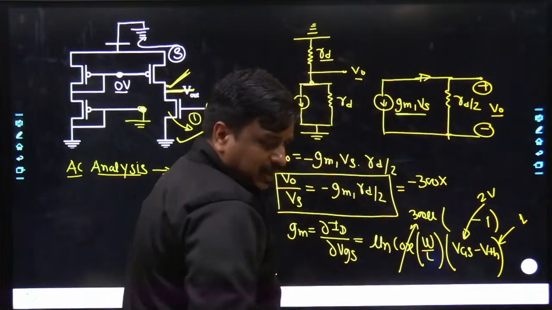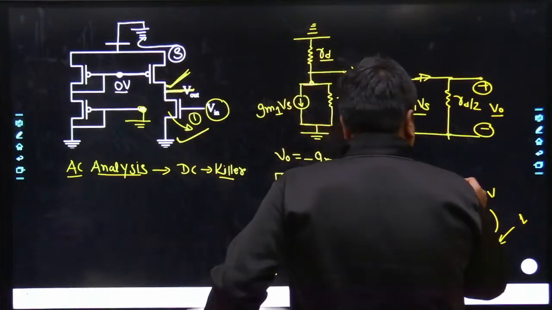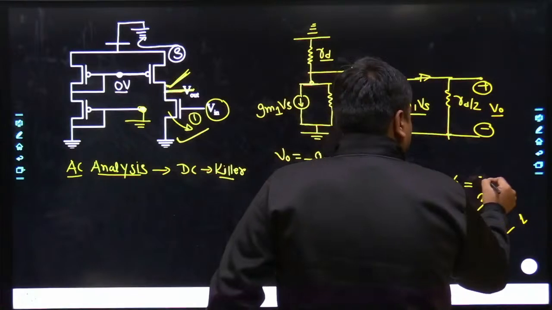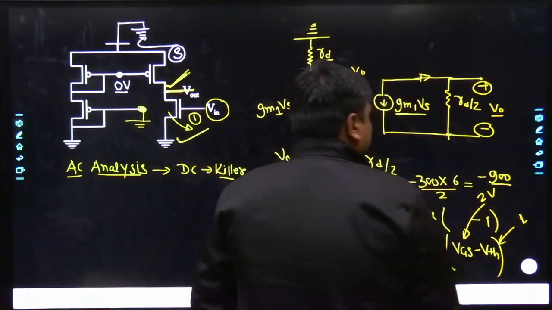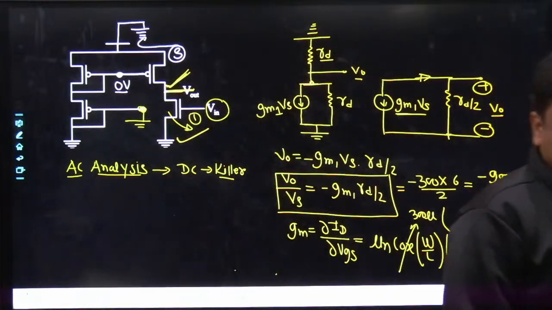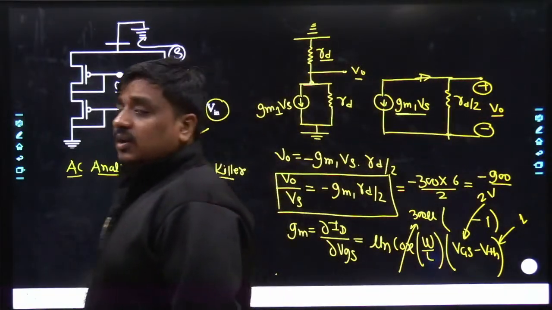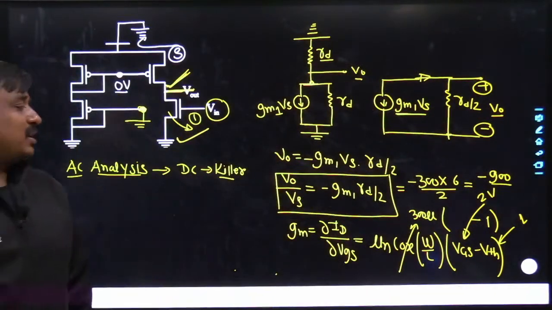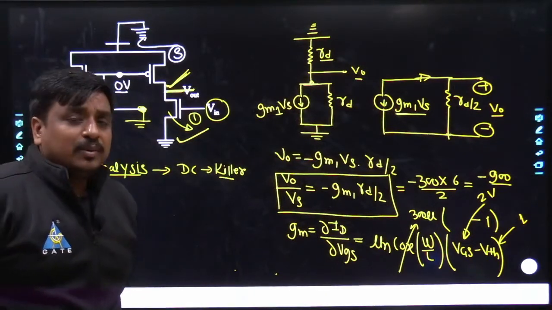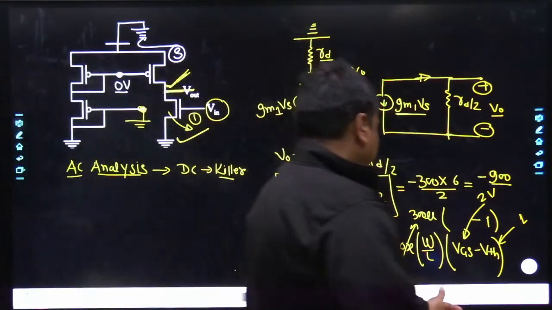RD, let me see, what was the worth of RD? RD was 6 and now has to get divided by 2. So here it becomes 1800 divided by 2, and that's nothing but minus 900. I know many of us would have taken a lot of time, although I had to explain each and every step with this problem. But otherwise, if you are well acquainted with problems related to the MOS, you would be able to smash this problem within maybe 2 or 3 minutes. Could you agree with what I am saying?